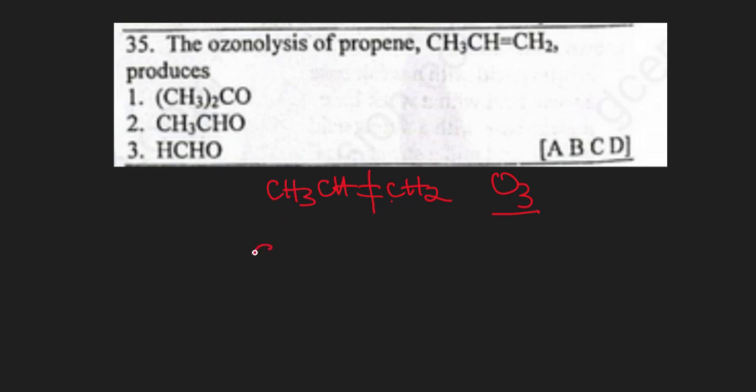We have this compound and this compound, which are both aldehydes, ethanal and methanal. So, making our answer 2 and 3. Our option is C.